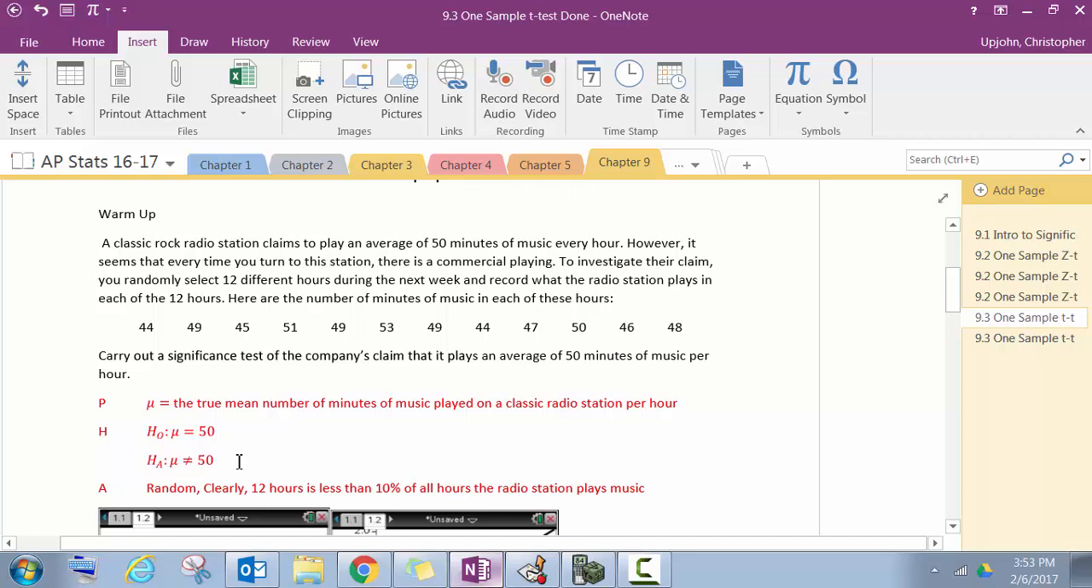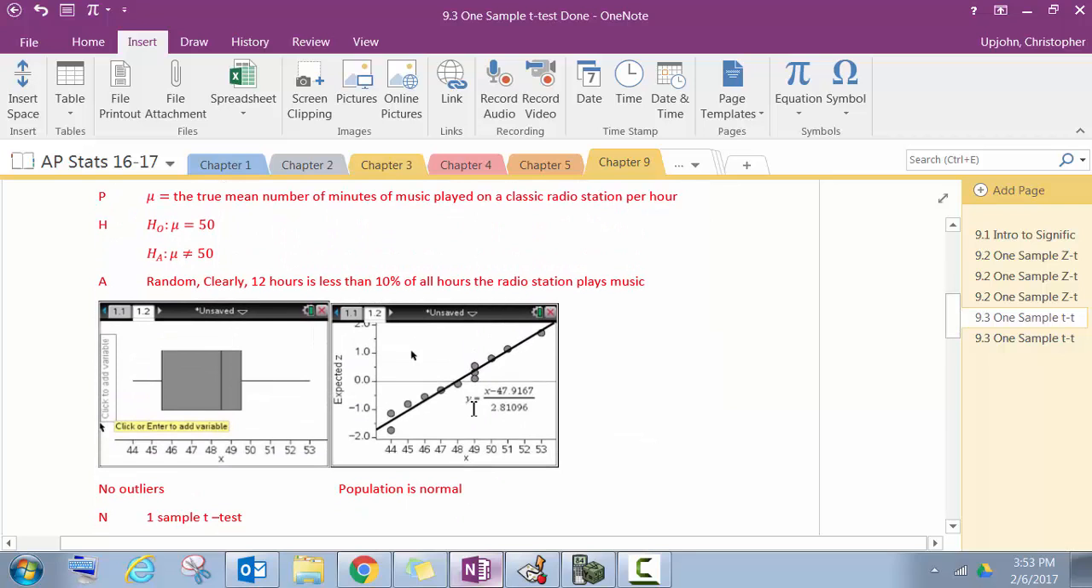That's the alternate hypothesis. Now our assumptions for our mean: it's got to be random. 10% rule, clearly 12 hours is less than 10% of all hours the radio station plays music. And then, well, we only have 12 pieces of data. So that's not 30, so by the central limit theorem we can't do that. So what we have to do is what we did last chapter, create a box plot and a normal probability plot.